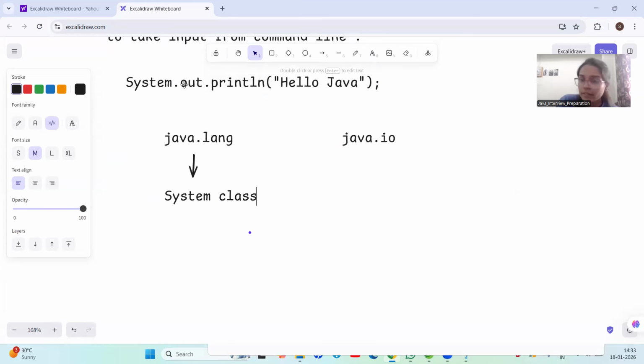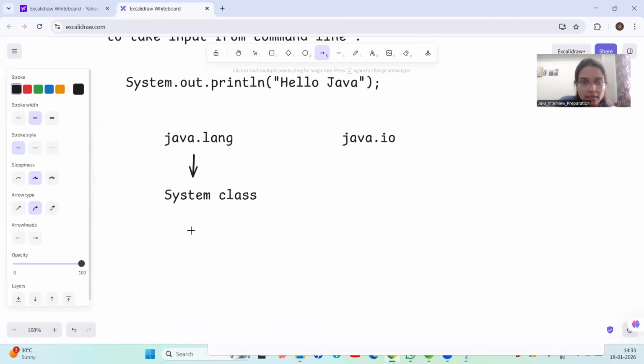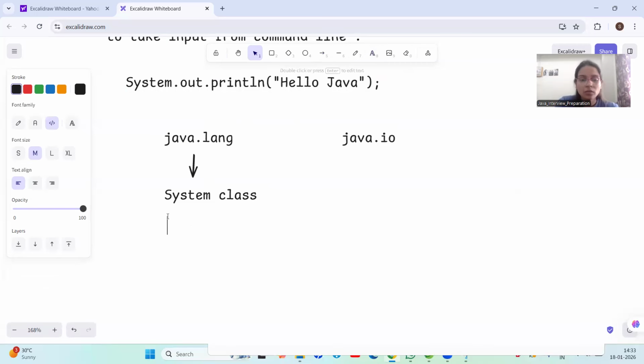After that, we have written out. Out is a static variable which is present in the System class. Remember, in the System class there is out, a static variable.